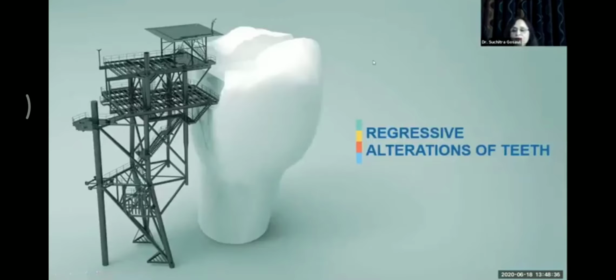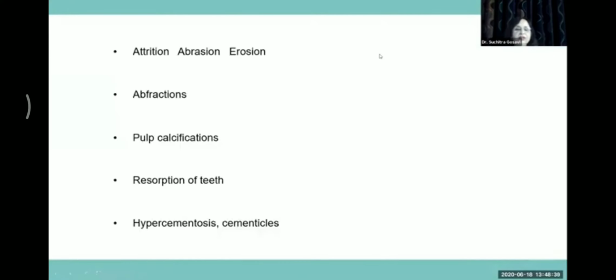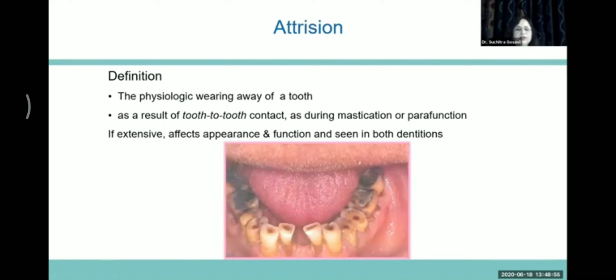We move on to regressive alterations of teeth in the form of attrition, abrasion, erosion, abfraction, pulp calcifications, resorption of teeth, hypercementosis, and cementicles. Attrition is defined as a physiologic wearing away of tooth substance due to tooth-to-tooth contact. It predominantly occurs on the occlusal surface and the proximal surfaces. When extensive, it causes pulp exposure.